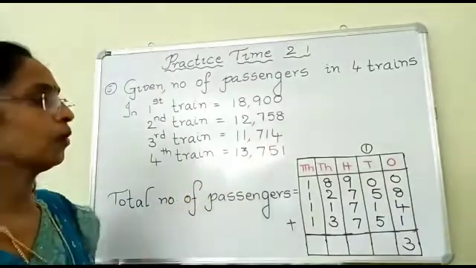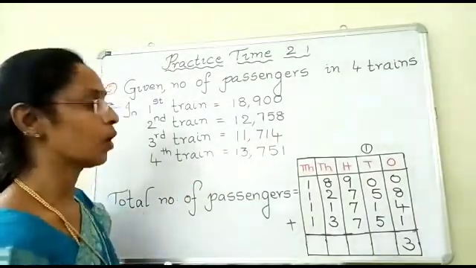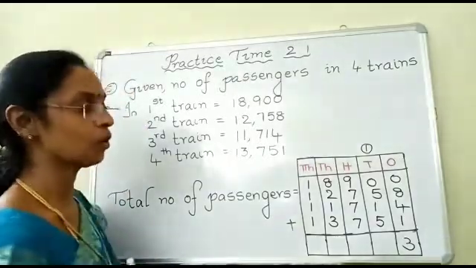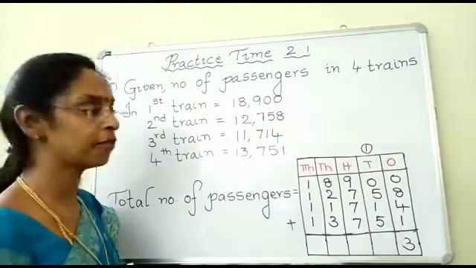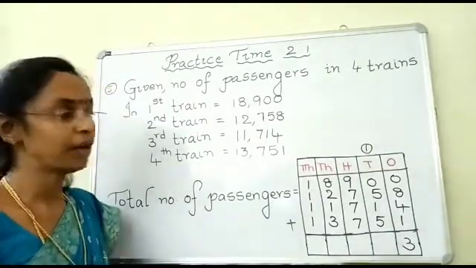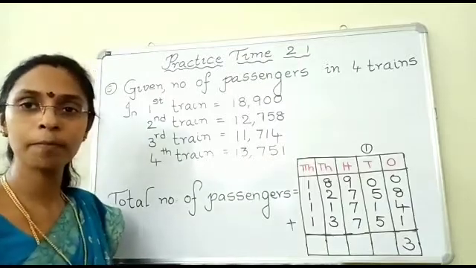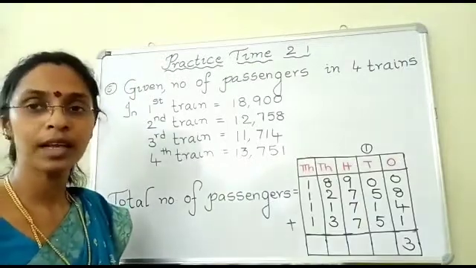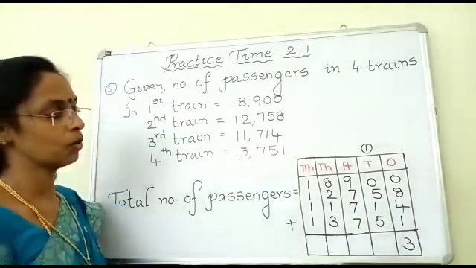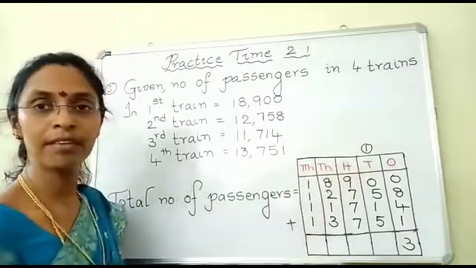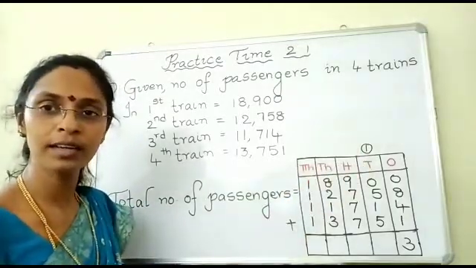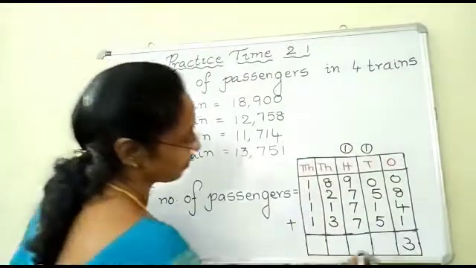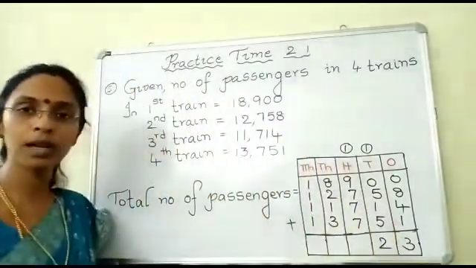Okay, children. Now add the digits in the tens column. What are the digits in the tens column, children? Yes, it is 0, 5, 1, 5. Add. Now when you add 5 plus 1, it is? Yes, 6. 6 plus 5 is 11, children. So 11 and this 1. 11 plus 1 is how much, children? 12. So place 1 in hundreds column and 2 in tens column.